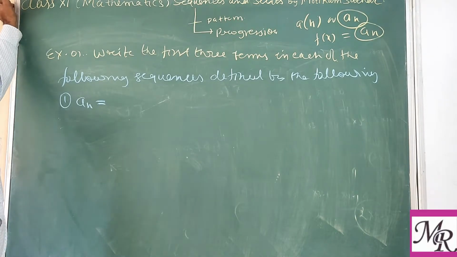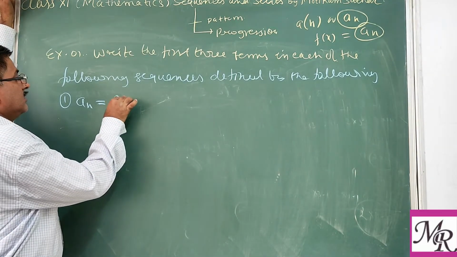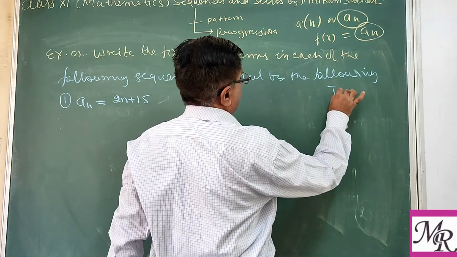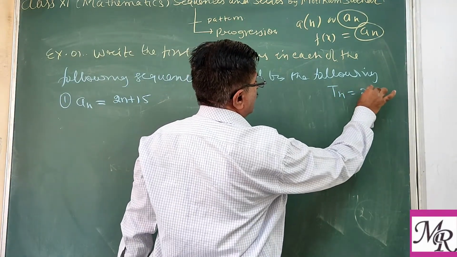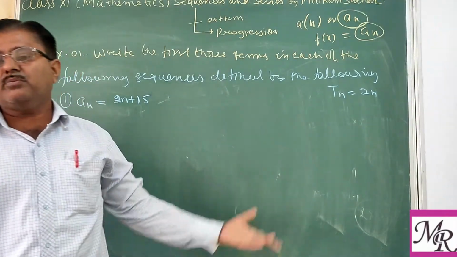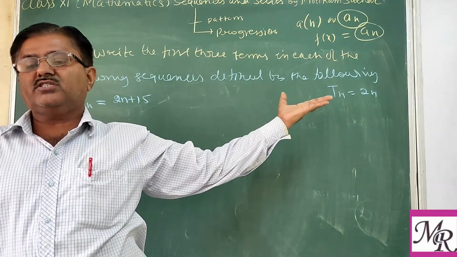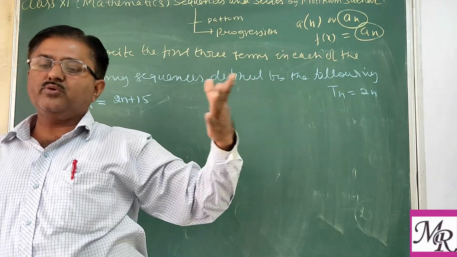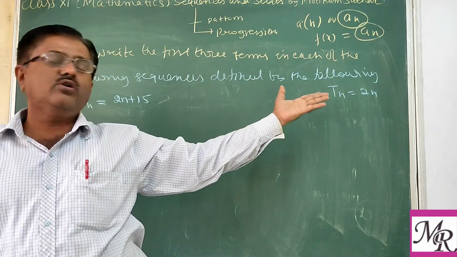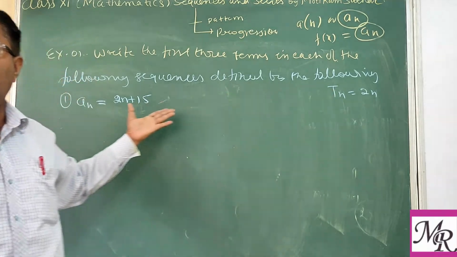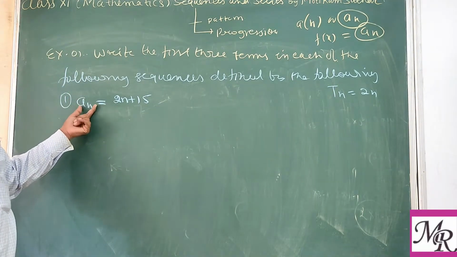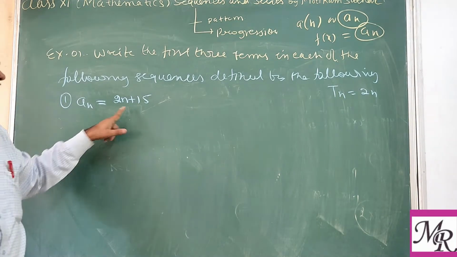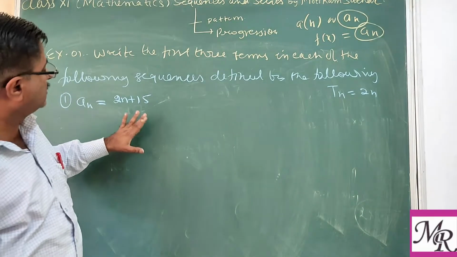An equal to 2n plus 5. Like we are saying that for even numbers, Tn equal to 2n. So when you put n equal to 1, we get the first even number, 2 into 1, 2. If you put 2, then 2 into 2, 4. So similarly, we are given the sequence by the formula an equal to 2n plus 5.